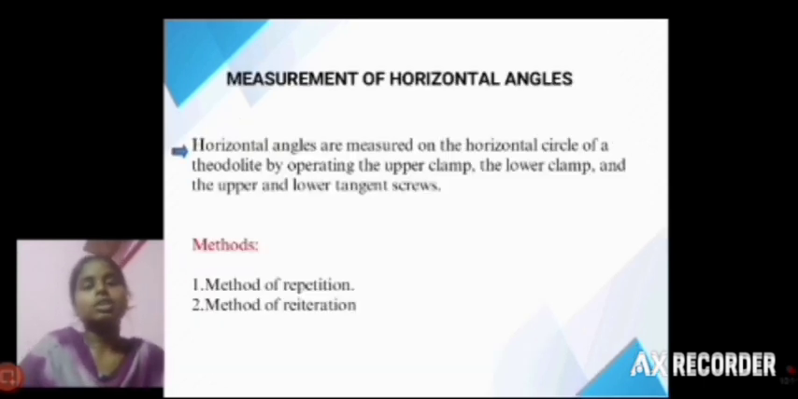Then measurement of horizontal angles. Horizontal angles are measured by operating the upper clamp, lower clamp, and then the foot screws. These measurements can be classified into two methods. These methods are repetition and reiteration. These are different procedures.